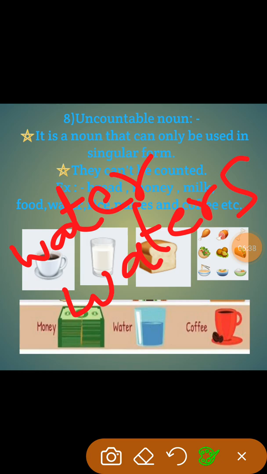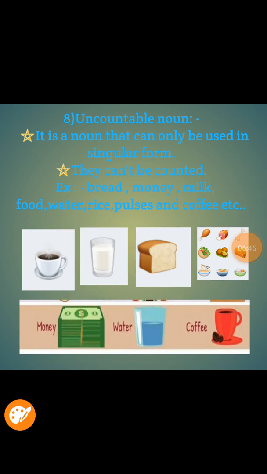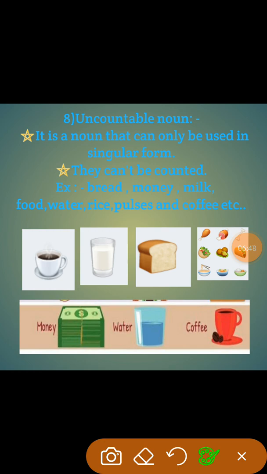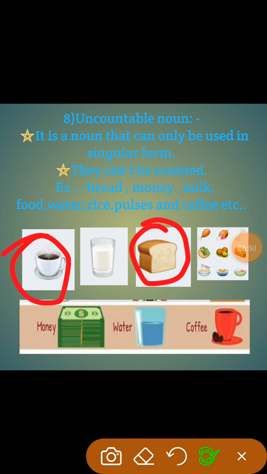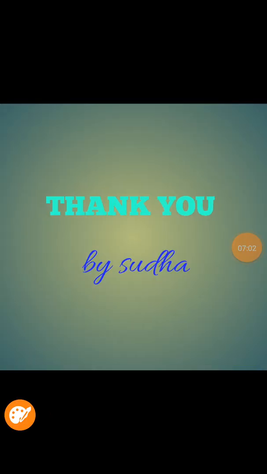So like that, it only has the singular form. For example, bread, tea, milk, food items, money, water, coffee. These are things which we cannot count. These are called uncountable nouns. Thank you.